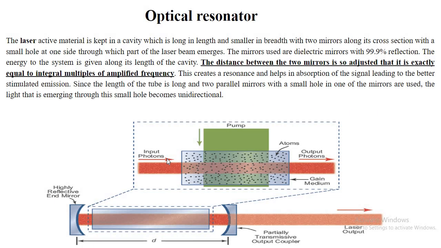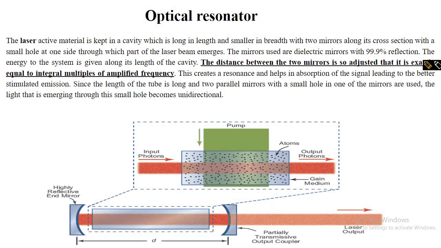Now the optical resonator will produce a large number of photons. The photon properties are the same, they are coming out, they are interacting. But when they are interacting, obviously in between you will get a laser. This is a 100% reflector, highly reflecting. But here we will take a partially reflecting mirror. So through this partially reflecting mirror, some of the photons are transmitted. This is the output laser.